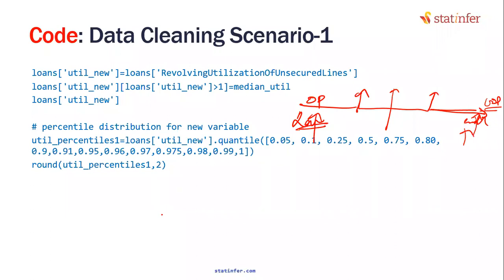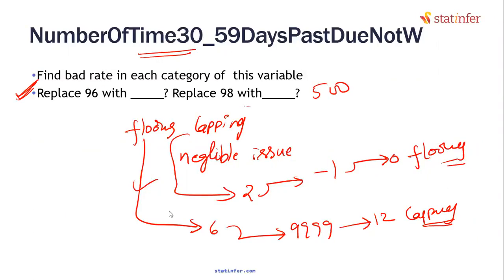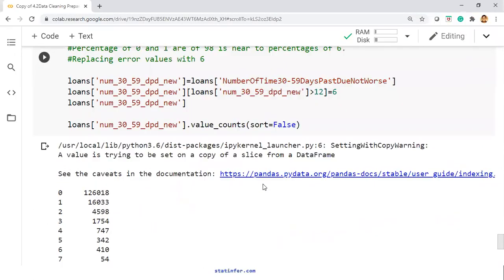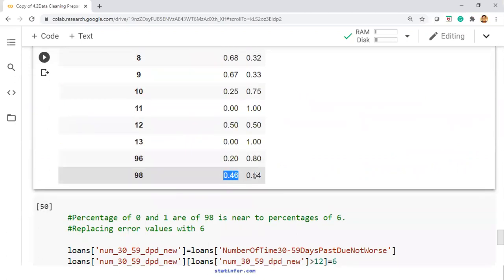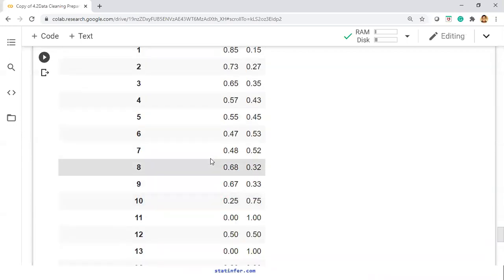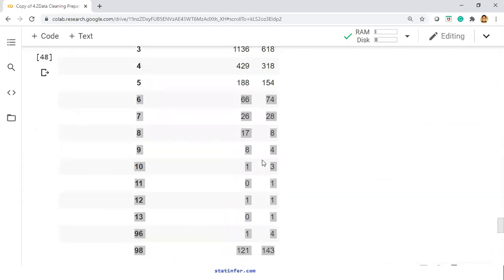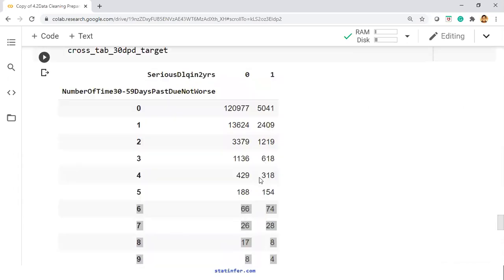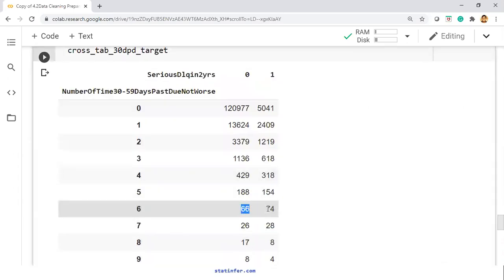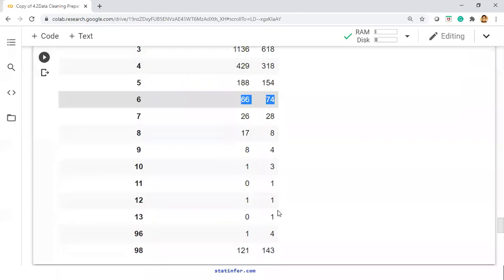Sir, I was concerned about the bucket that we are comparing. We decided based on the percentage. Correct. So here, this particular one, 98 at 0.46 and 0.54, we replace it with the value 6. But in the 6 itself, the number of records are very less. How many records are there? For example, number 9 is only 8 and 4 records. Okay, that way I was asking. Yeah, which is still permissible. So number 9 is supposed to have fewer records.